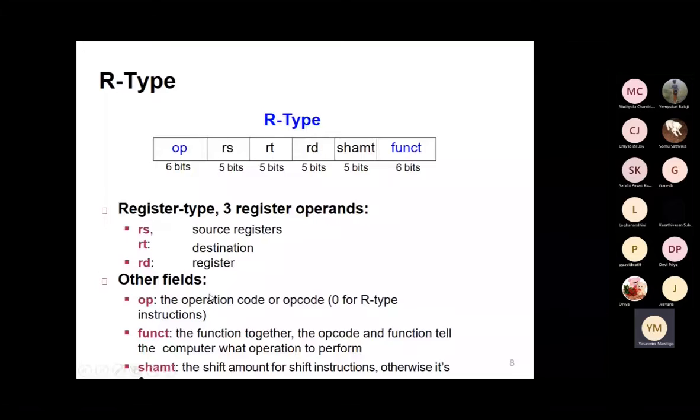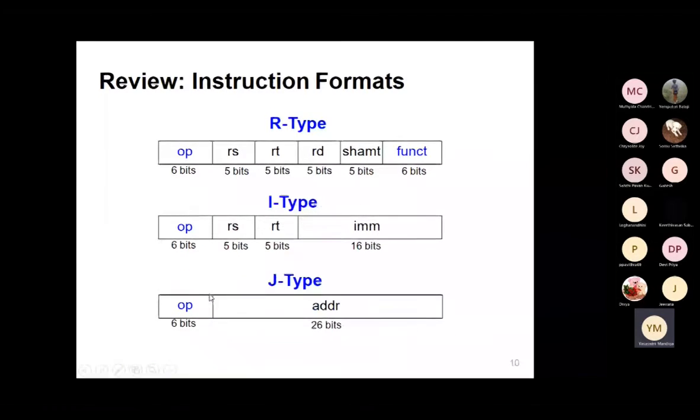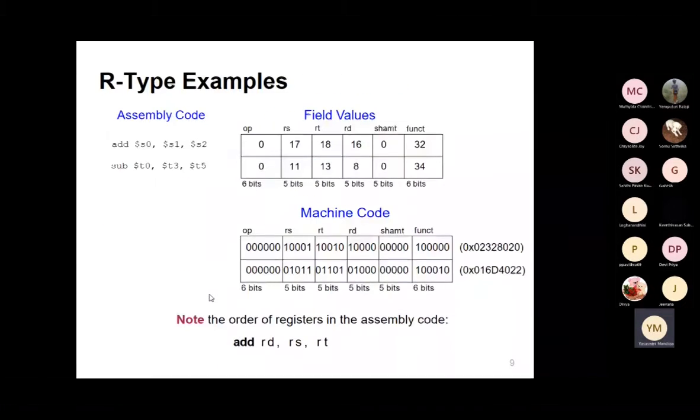Under the R-type instruction, we have the assembly code. For example, take addition and subtraction. Two registers are taken, S1 and S2. So S1 and S2 will be added and then stored into S0 here. So S0 acts as the destination here. And then T0 will act as the destination.